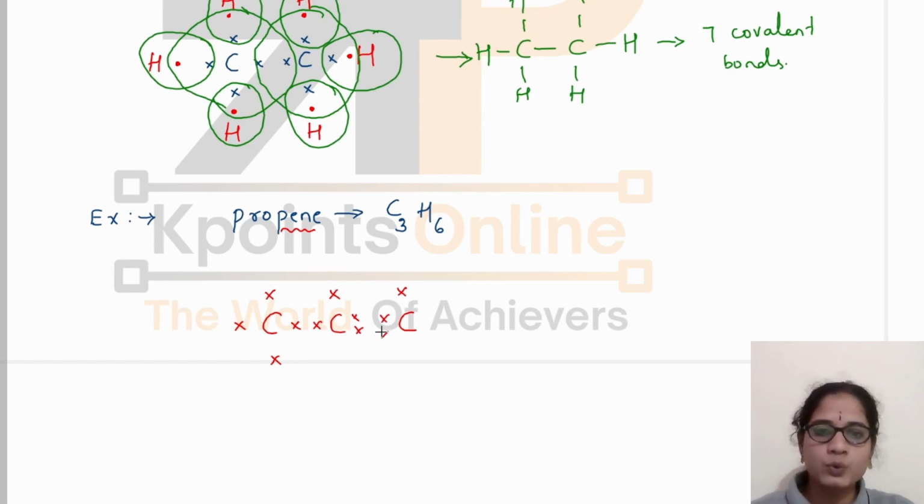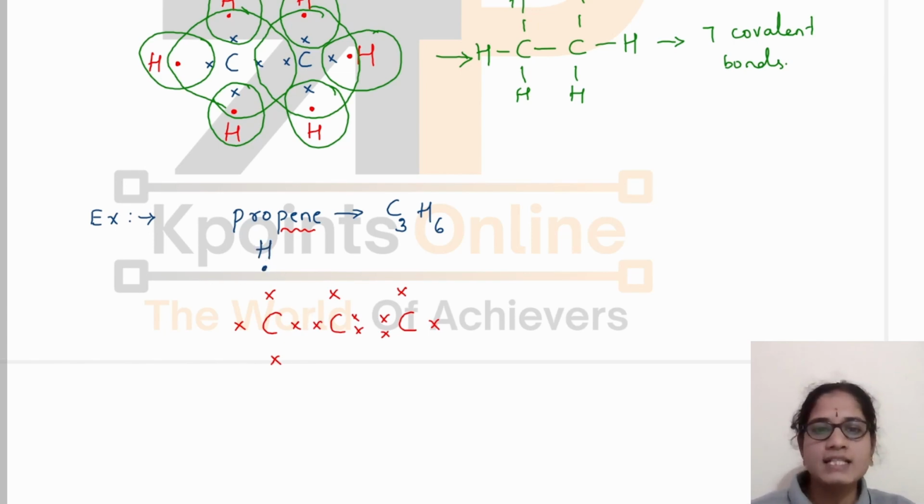1, 2, 3, 4. Again, why have I written both the electrons here only? Because I know there is a double bond between these two carbon atoms. And a double bond is formed only when there is sharing of 2 pairs of electrons. Yes, if there is only sharing of 1 pair of electrons, I might have written only 1 valence electron on each side. Here I know that there is a double bond between these carbon atoms, because of which I have written both the valence electrons on this side only. Okay. Now write the hydrogen atoms.